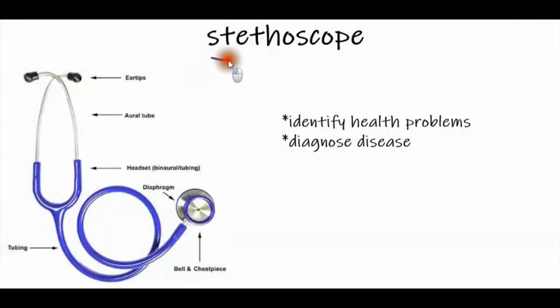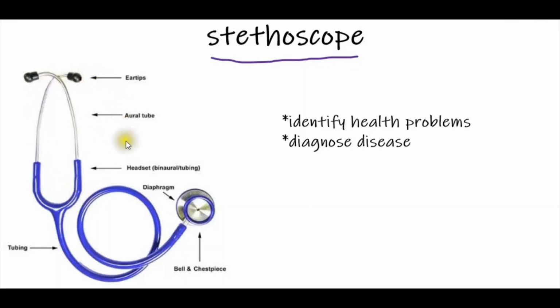Now let's see the stethoscope. This is a stethoscope. This is an instrument. This stethoscope is used to detect the sound produced by an internal organ. Which internal organ? The heart. What sound? Lub and dub. So this stethoscope is used to detect the sound produced by the heart.